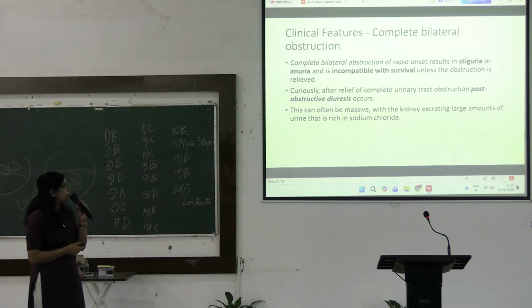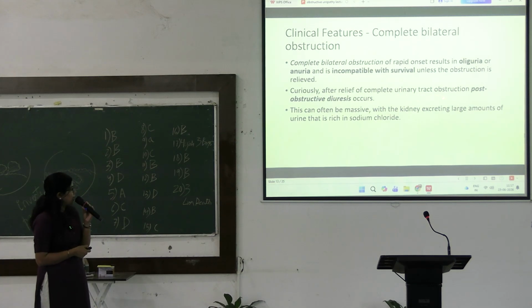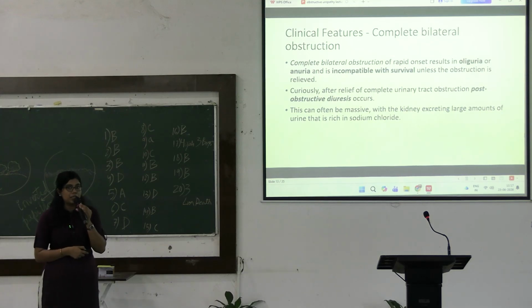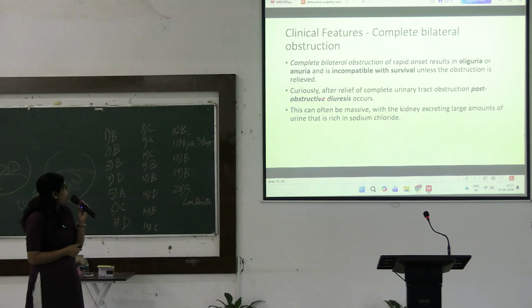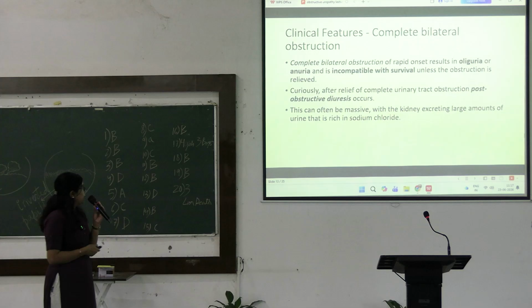Now coming to complete bilateral obstruction. In this case, both the kidneys are not able to function. So there will be rapid onset of symptoms like oliguria and anuria, and this kind of case is incompatible with survival if the obstruction is not removed early or immediately.